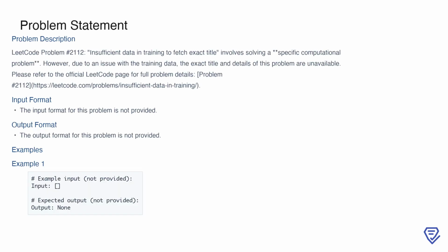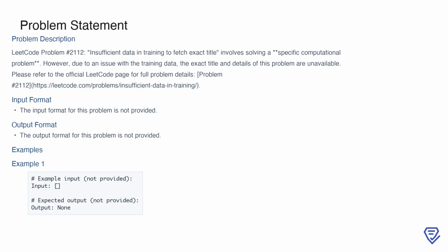In this problem, labeled as LeetCode problem number 2112, we are tasked with solving a computational challenge. However, due to limitations in the training data, the exact title and detailed description of the problem are unavailable. While this makes it challenging to provide a comprehensive overview here, you can find the full details, including the problem statement, on the official LeetCode page linked in the slide.